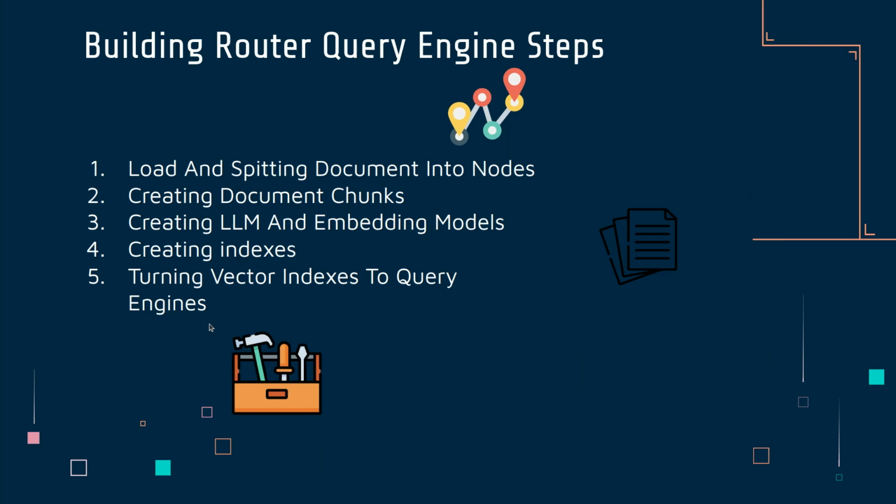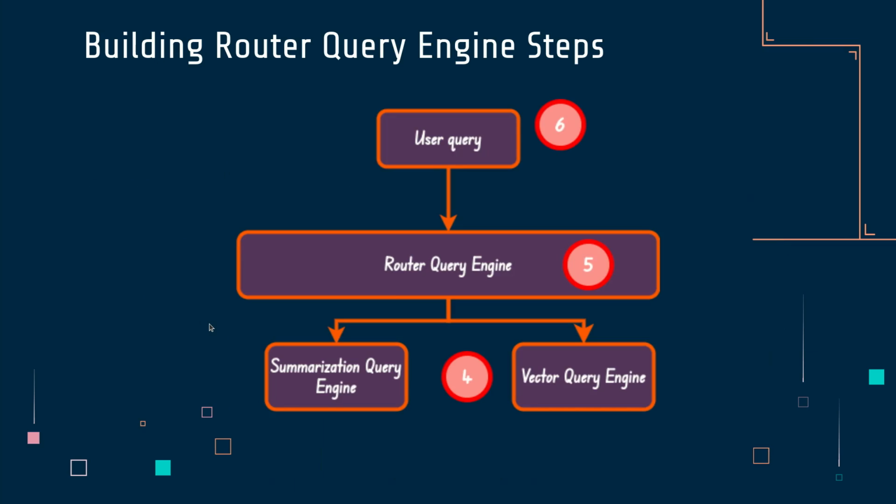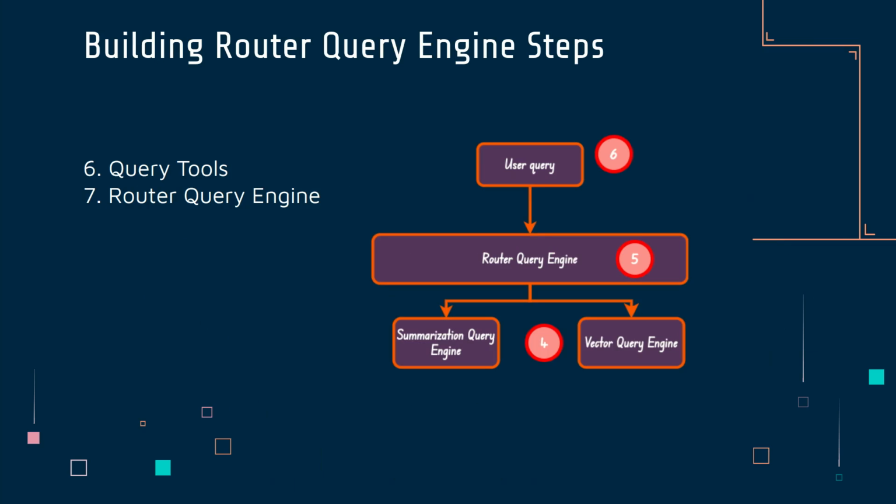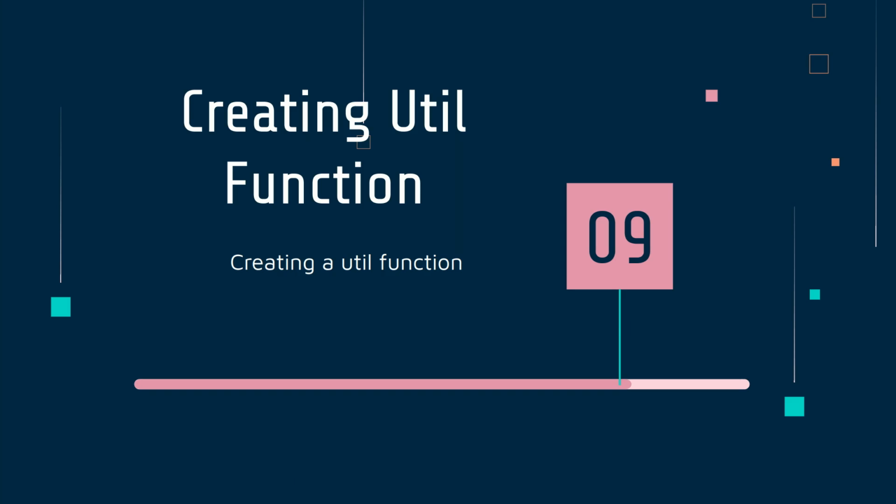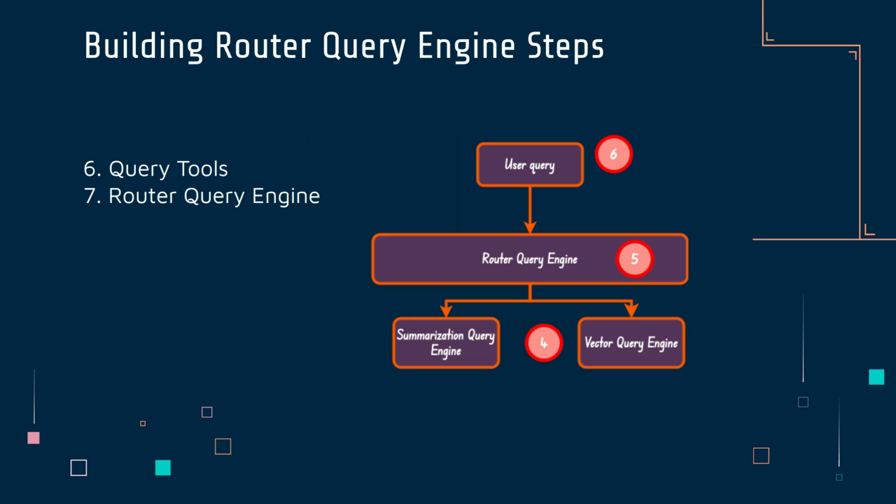Good. So we have looked at everything, building a router query engine and summarization tools and everything, right? Good. So now let's go ahead and create a util function that we can have all this stored in, so that we don't waste any more time creating it in the future. If you want to create a simple vector store, kind of like a router architecture, we can simply call a function, pass in, and then get back the response that we want. So let's go ahead and actually do that.